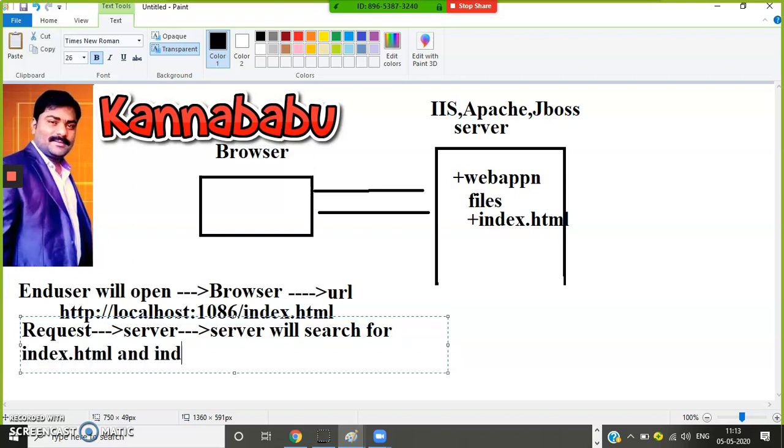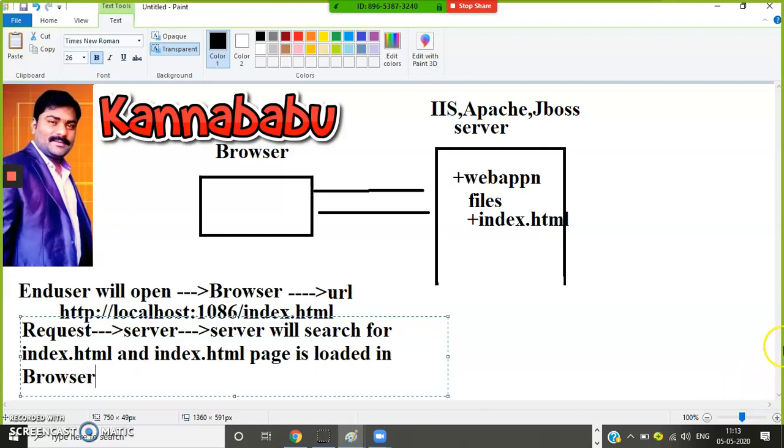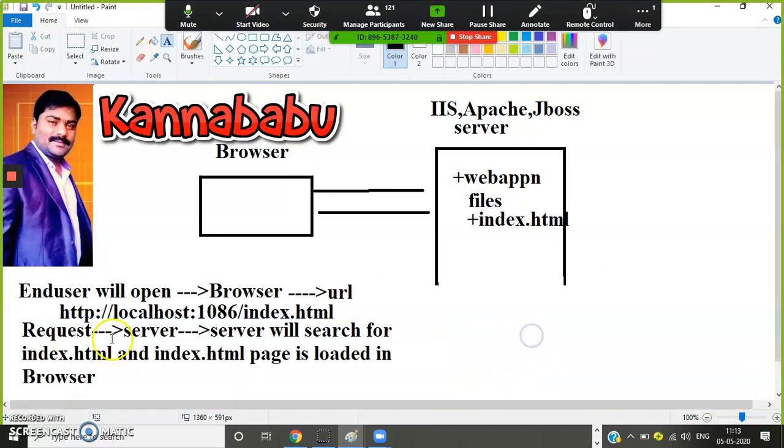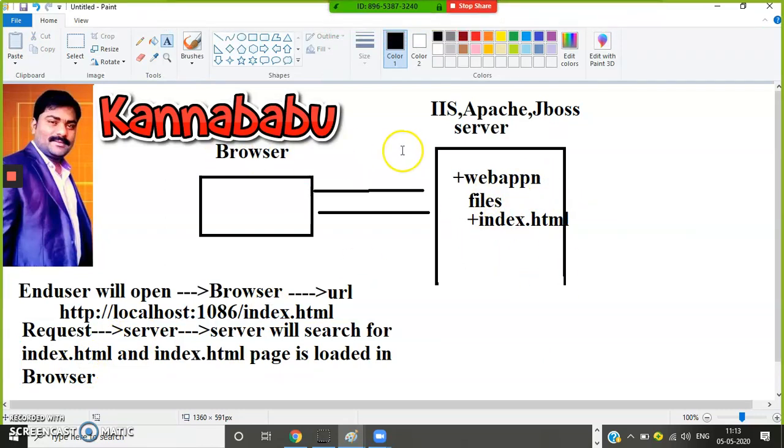The index.html page is loaded in the browser. This index.html page is loaded in where? Browser. All the files are available in the server only. The browser will connect to the server and access the files, and the end user will interact with the browser.